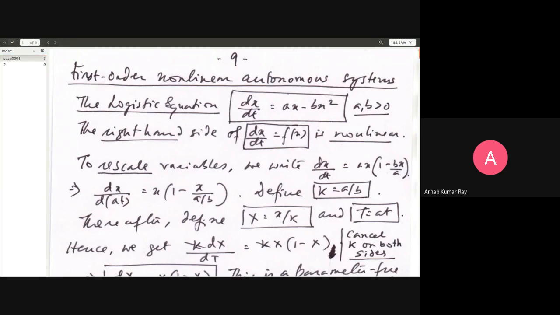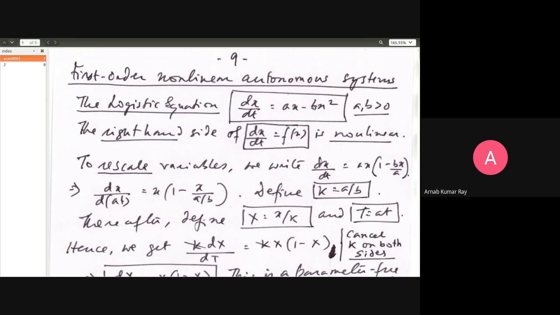In the early stages, you start with a small but non-zero positive value of x, which means a times x will be a positive number.